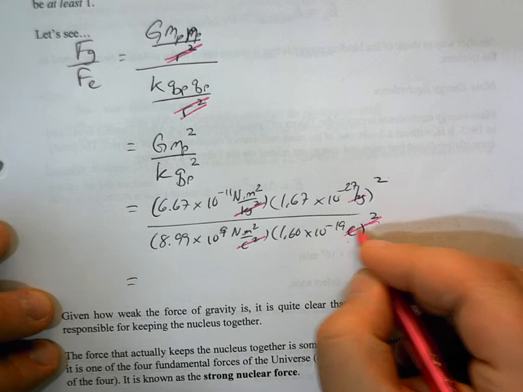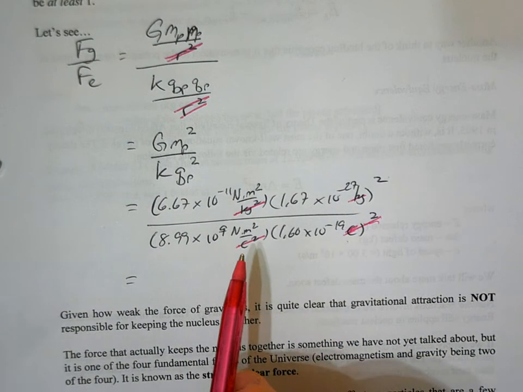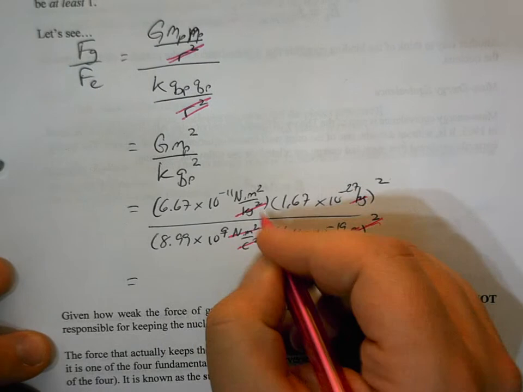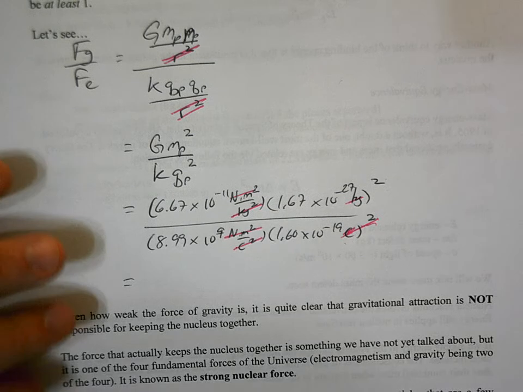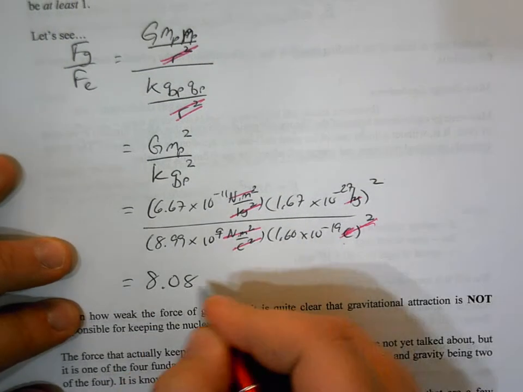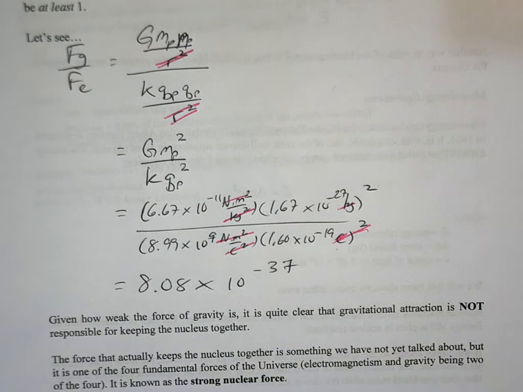Now I have Newton meters squared up top, and I also have Newton meters squared in the bottom, so those are also going to cancel out. At the end of the day, all of my units cancel out. This is going to be a dimensionless number, as we expect. This dimensionless number is going to be about 8.08 times 10 to the minus 37.